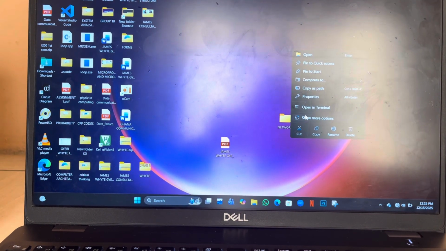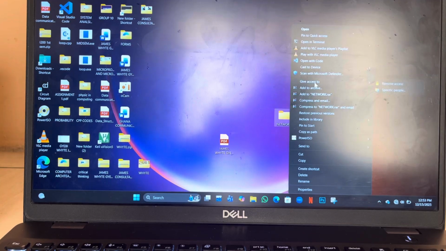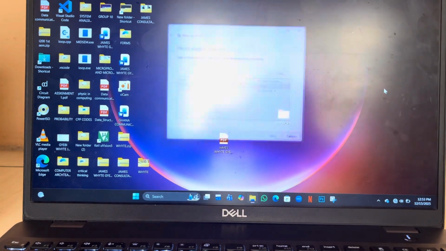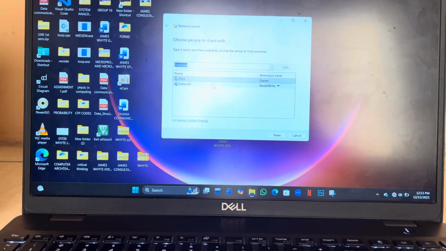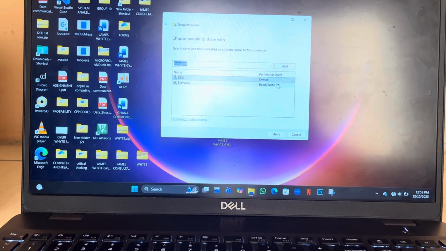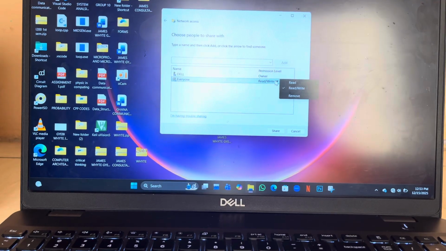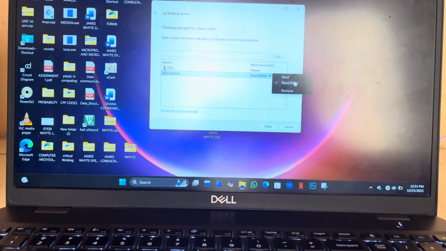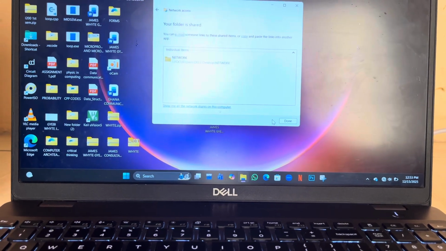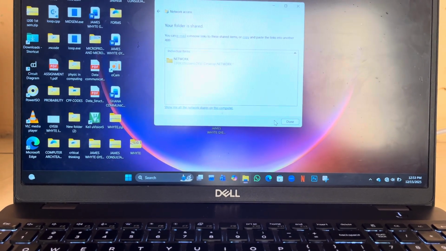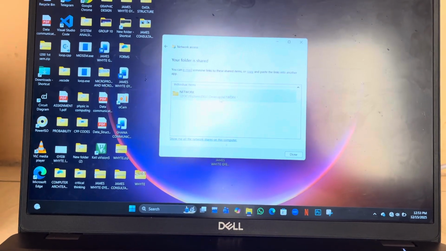Show more options, give access to specific people. Then you come here, select everyone, then we add, then here you select read/write, then you share. So now we shared the folder on the network, and this is the location of the shared folder.